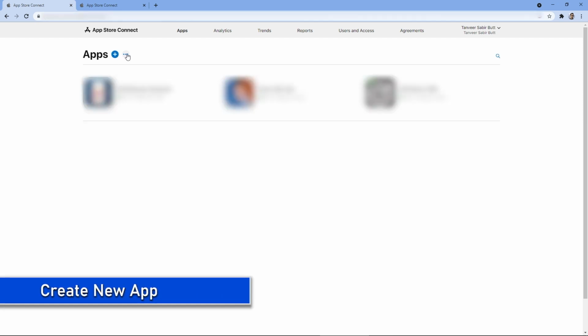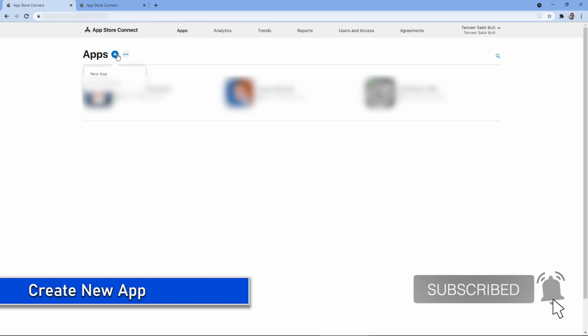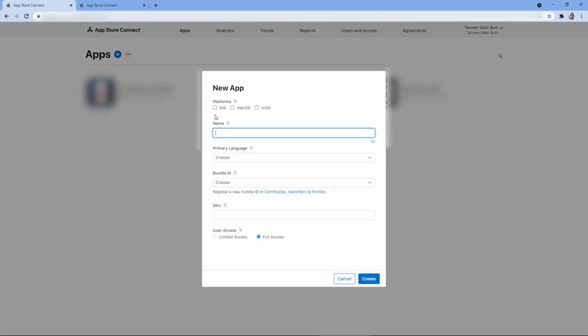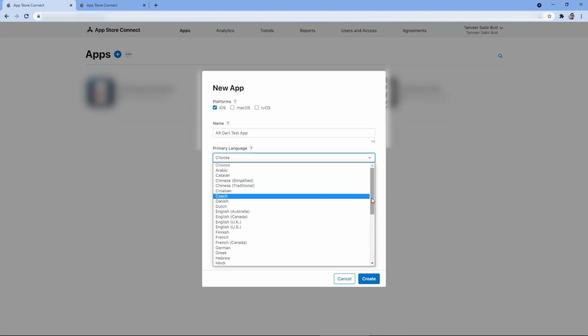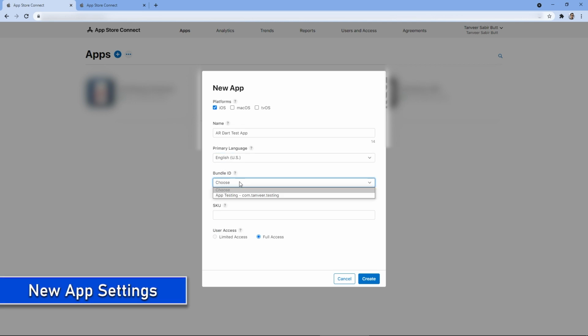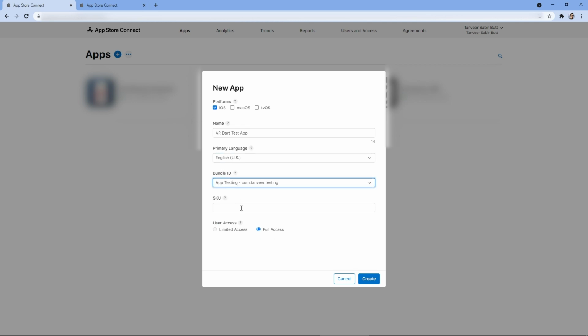Click on this plus button to add a new app. Select the platform of your app, iOS, and enter the name of your app. Choose the language. Select English US. Select the app bundle and enter the SKU. It's just to remember the app name. You can write the app name with the dashes. Space is not allowed. And click on Create.